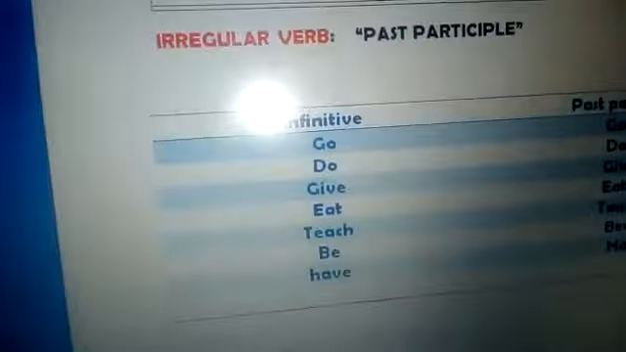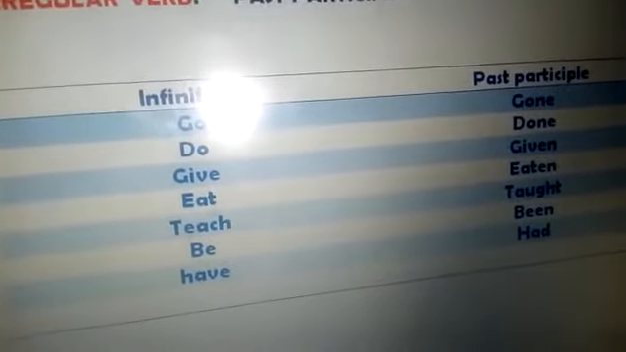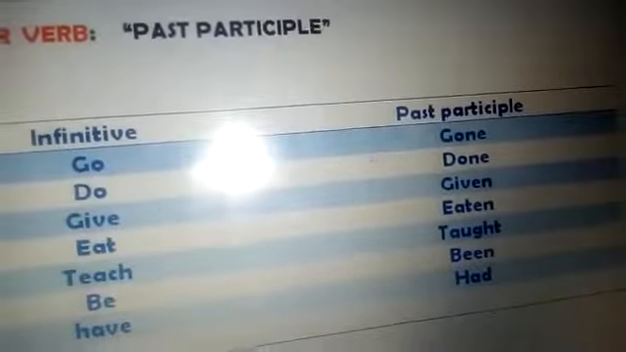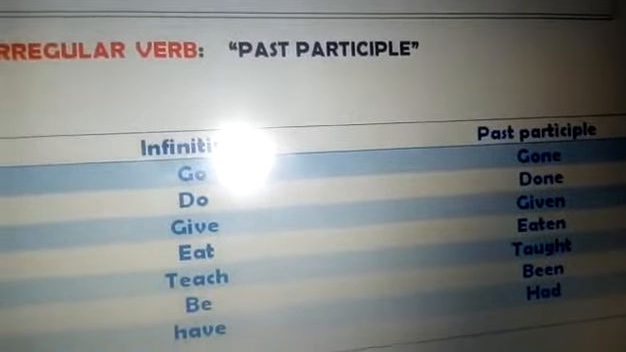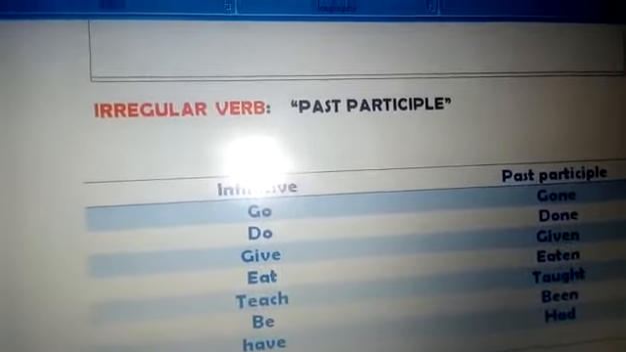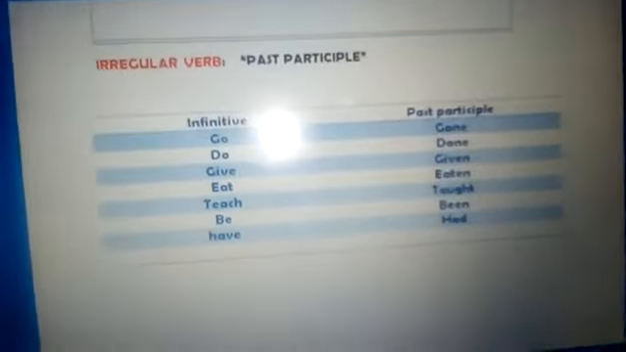For example, I have been in this hotel for 10 years, or I have been in this hotel for 1 week. For example, I have taught English for 3 years. I have given this lesson for 6 months. So it depends on the sentence.